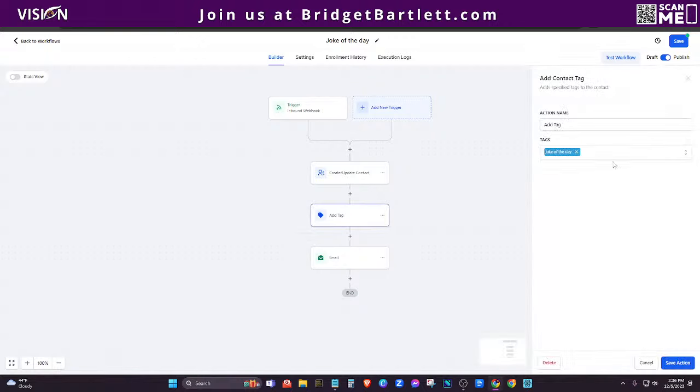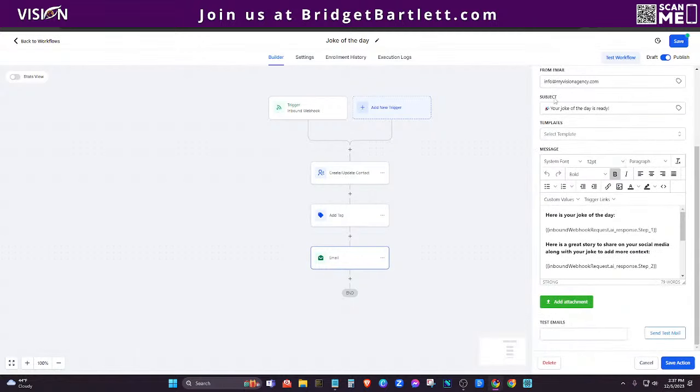And of course, like I always say, the next step should always be a tag, because there may come a time in the future where I want to know who are all the people that filled out the joke of the day form. Okay, so I always want to tag my leads. And then of course, I'm going to send an email. Okay, so I can say your joke of the day is ready. And then I'm saying, here's your joke of the day.